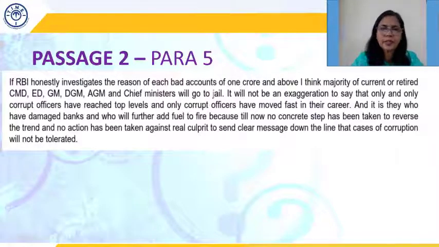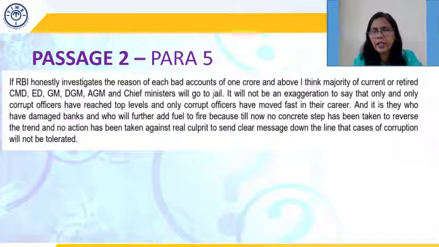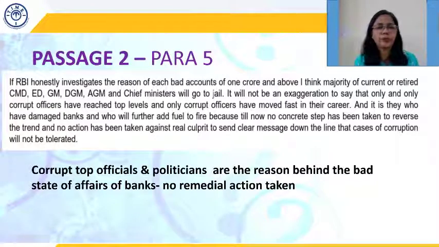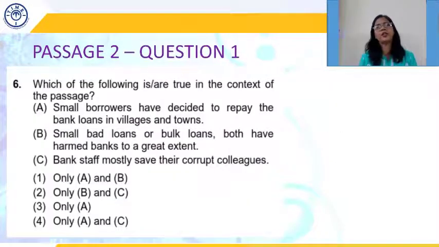So the way things stand, what will happen? Since people are allowed to go scot-free, they will keep on indulging in corrupt practices. So summarizing in one sentence, corrupt top officials and politicians are the reason behind the bad state of affairs of banks, and according to the author, no remedial action has been taken so far. We come to the questions.